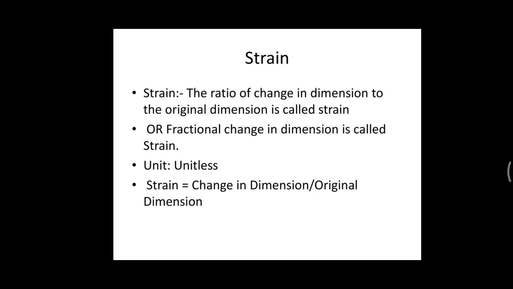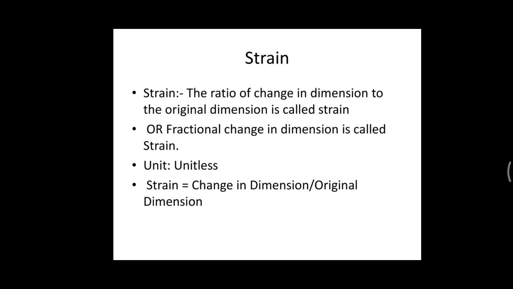If you are considering the strain in the case of length, it is the change in length divided by the original length. If both have the unit meter, then meter by meter cancels.